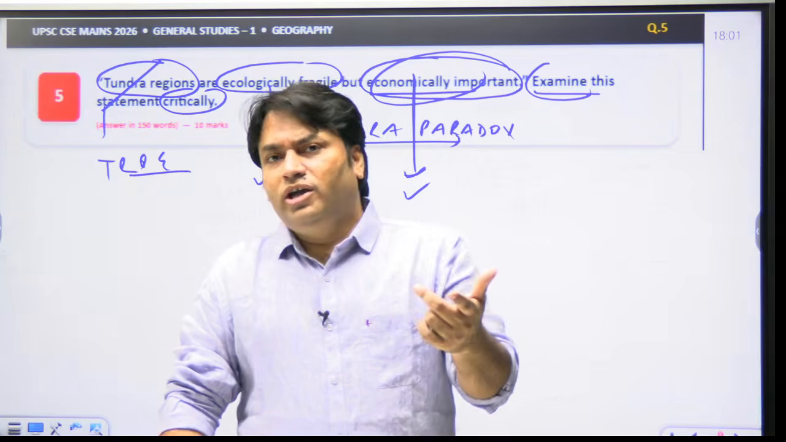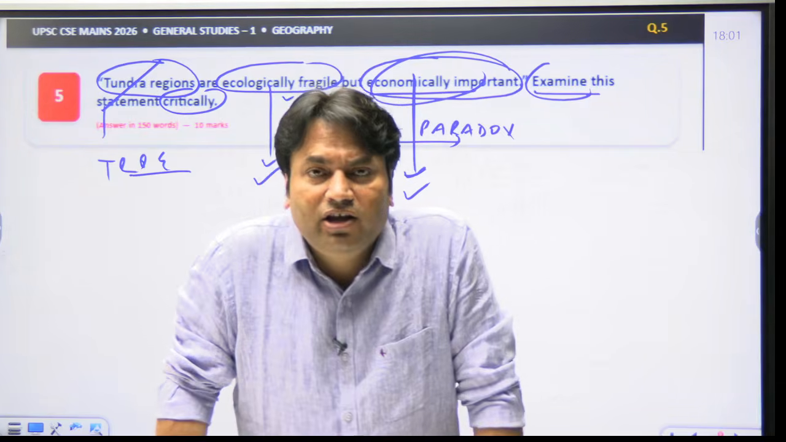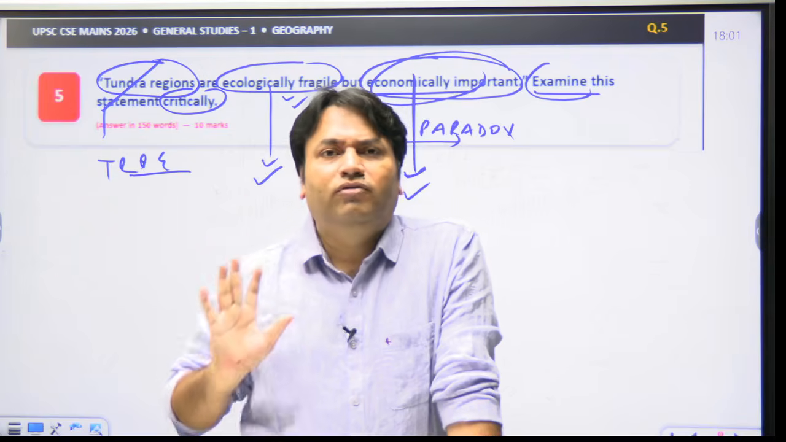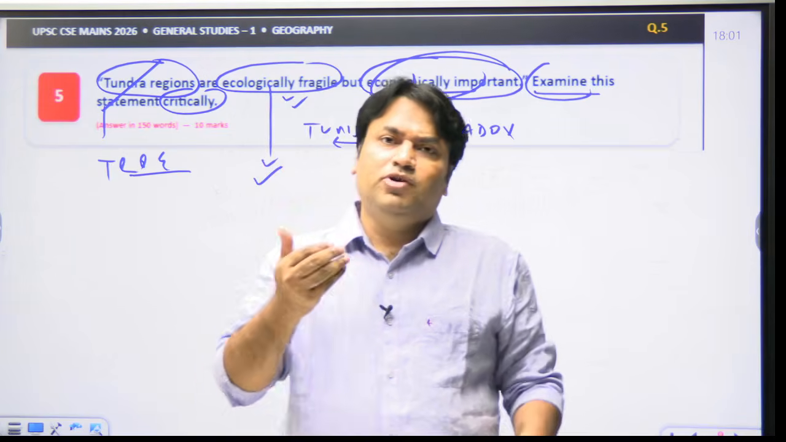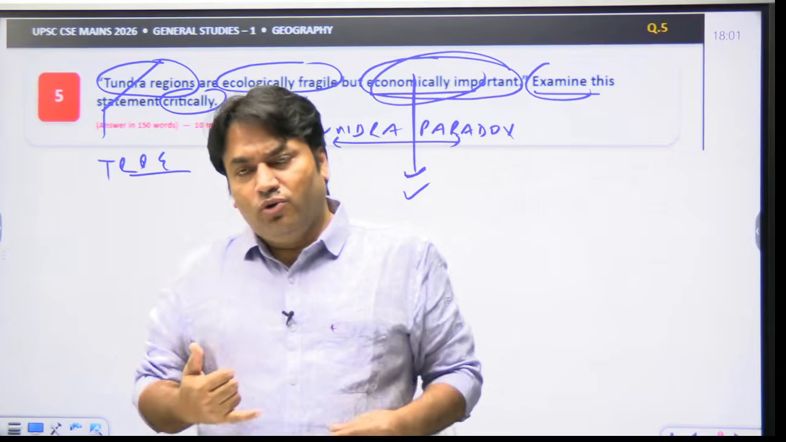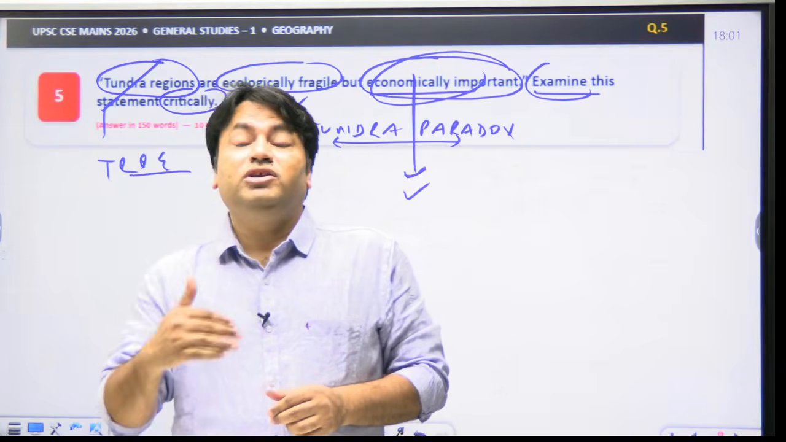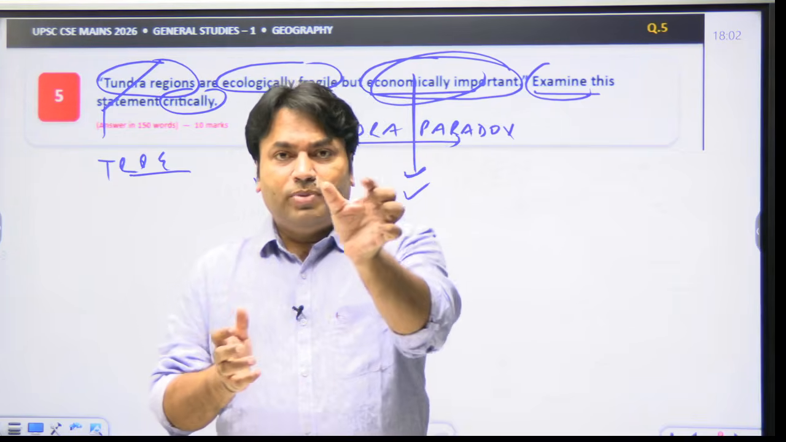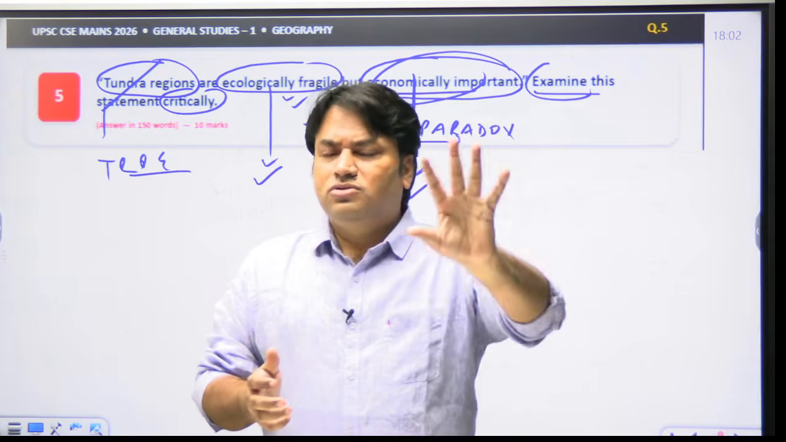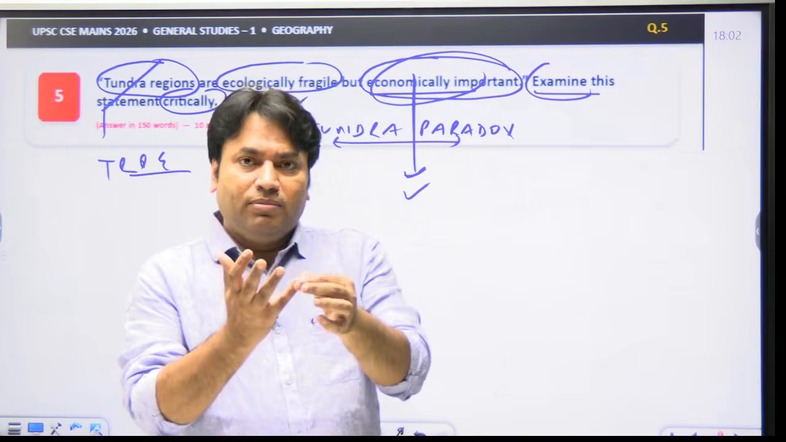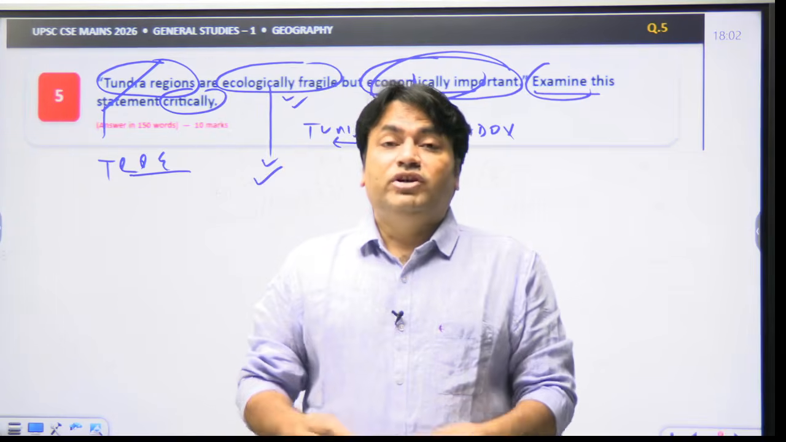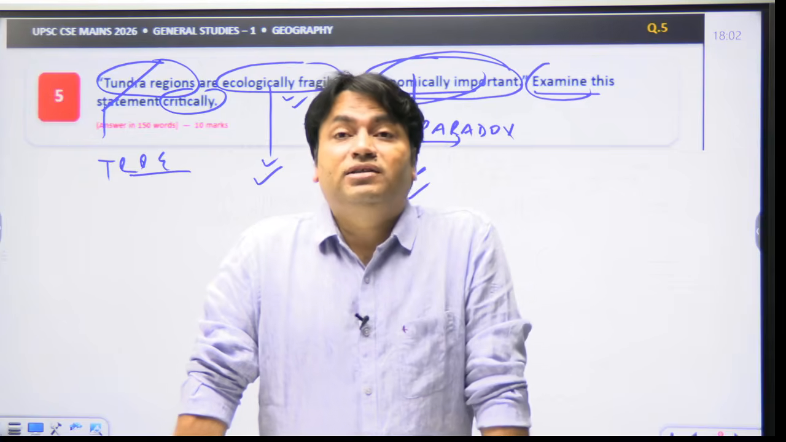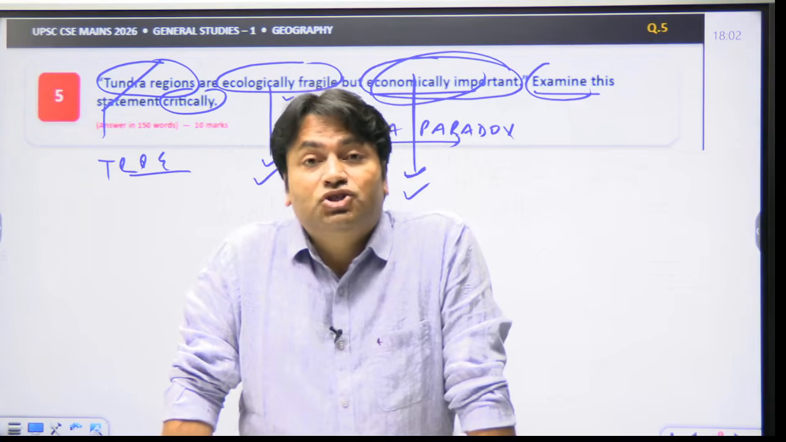Now, in the main body, you will talk about ecological fragility and economic importance. While talking about ecological fragility, you will write some bullet points. Point 1: low temperatures and short growing seasons give tundra poor regenerative capacity. Point 2: permafrost thaw. This permafrost thaw can be asked in prelims also, so this is important, always remember. Permafrost thaw alters hydrology, vegetation and ground stability. Point 3: warming and wildfire threaten biodiversity and release stored carbon.